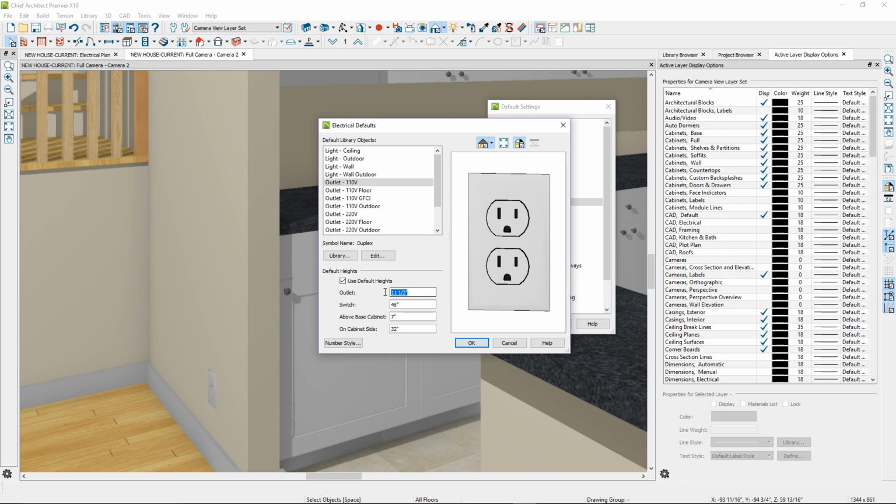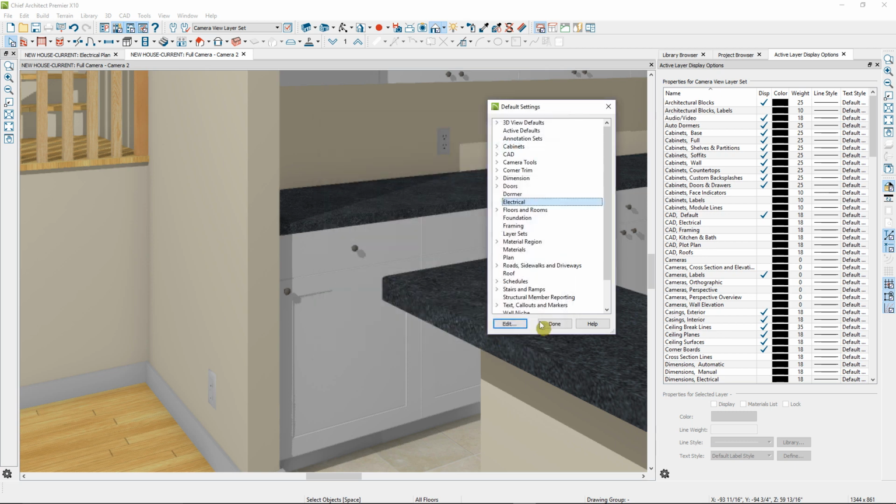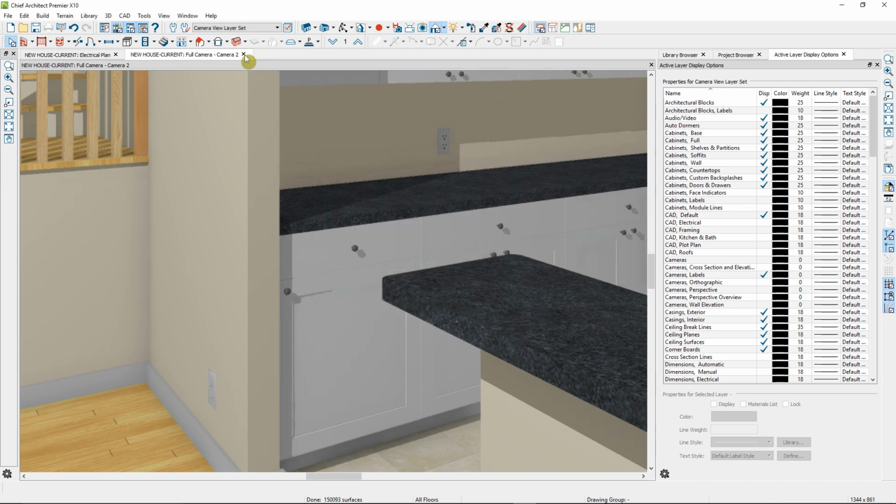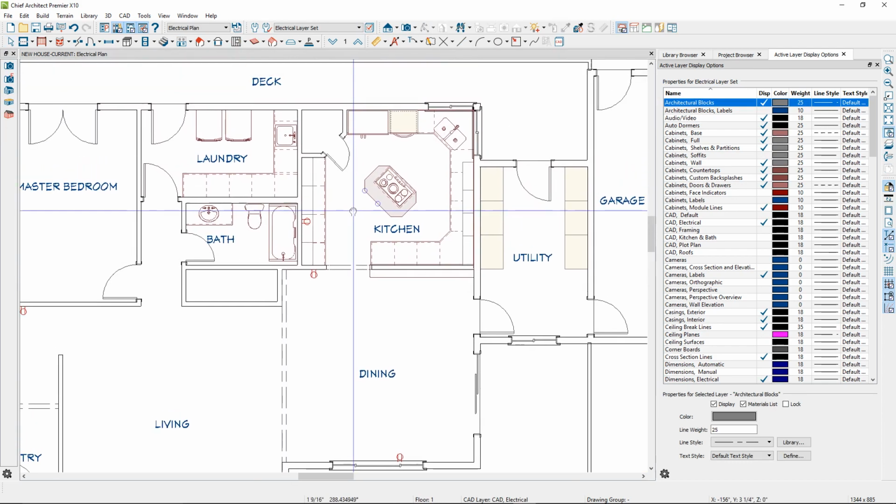If it's placed on a wall, it'll be placed 11.5 inches above the floor. If it's placed above a base cabinet, it'll be placed 7 inches to the center line of the object, above the top of the cabinet. Now we'll go back to the plan view. Now here in the kitchen, we'll be required to place GFCI outlets.